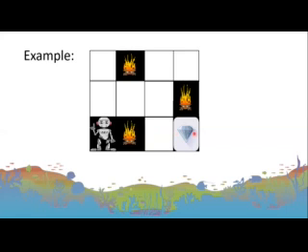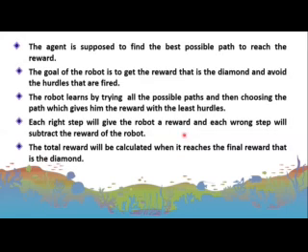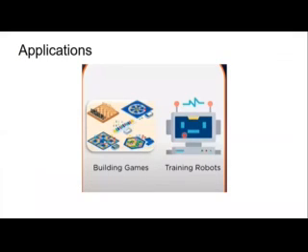Some applications of reinforcement learning are building games, training robots, and business. Remember, compared to supervised and unsupervised learning, in reinforcement learning there is no labeled data. Based on the environment, the agent will act, and based on that, the feedback will be stored. Based on the feedback, the entire process happens.